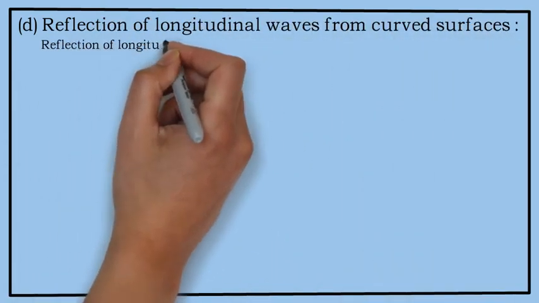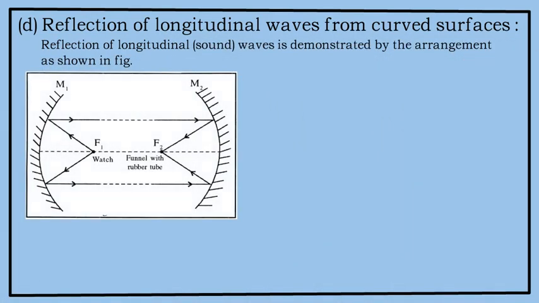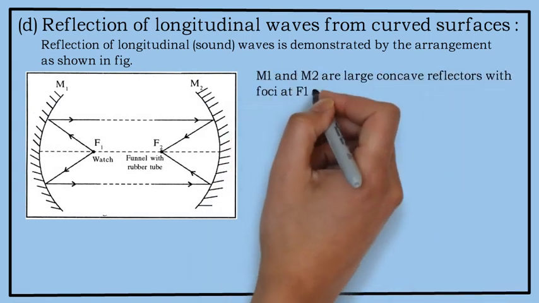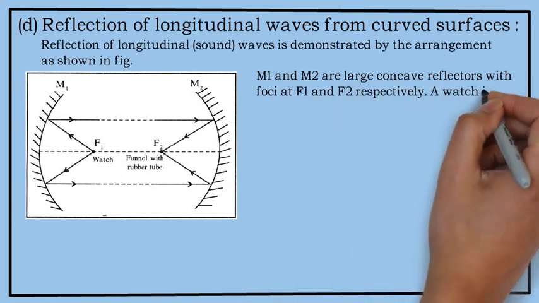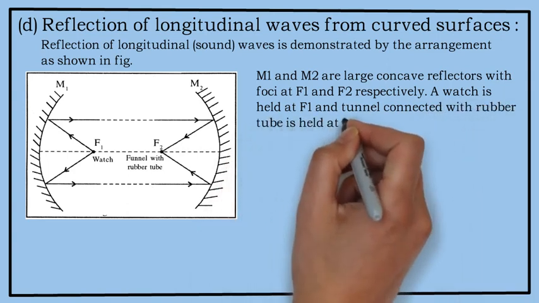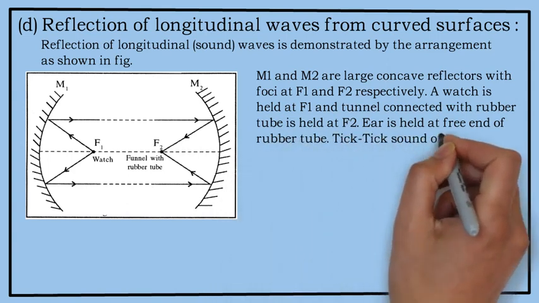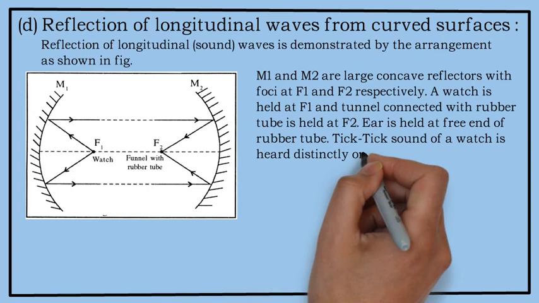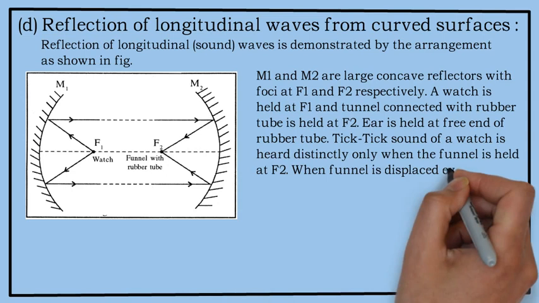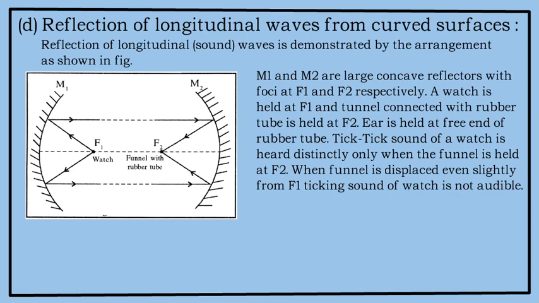Reflection of longitudinal waves is demonstrated by the arrangement as shown in the figure. M1 and M2 are large concave reflectors with foci at F1 and F2 respectively. A watch is held at F1 and a funnel connected with a rubber tube is held at F2. Ear is held at the free end of the rubber tube. Tick tick sound of the watch is heard distinctly only when the funnel is held at F2. When the funnel is displaced even slightly from F2, the ticking sound of the watch is not audible.